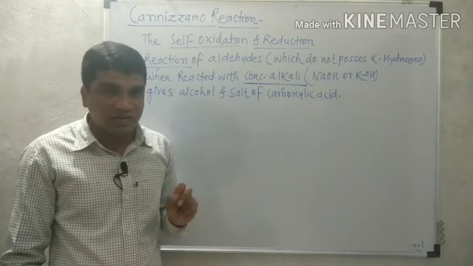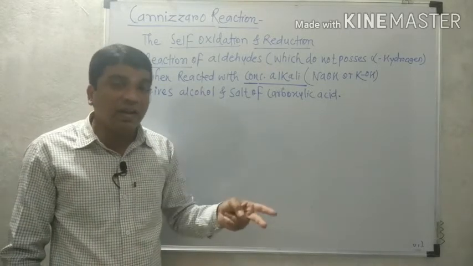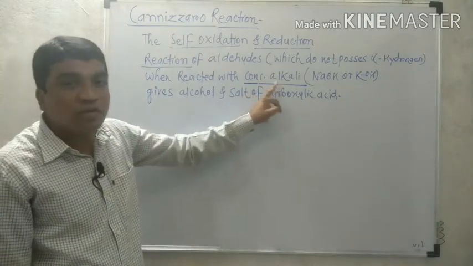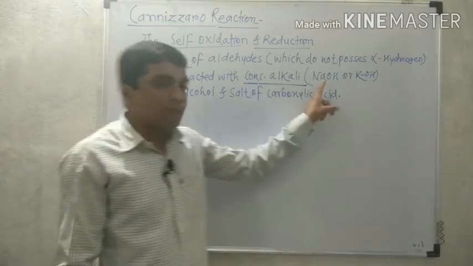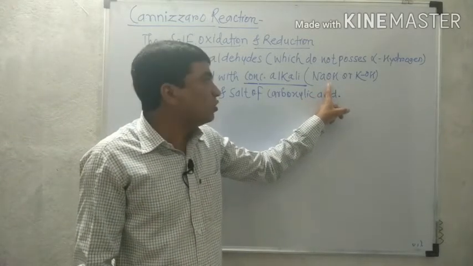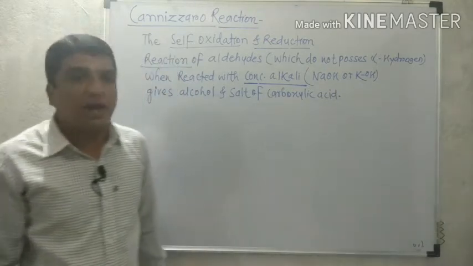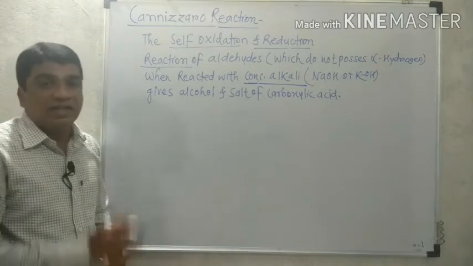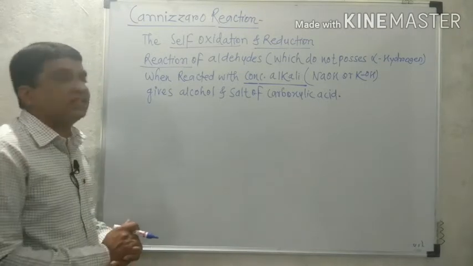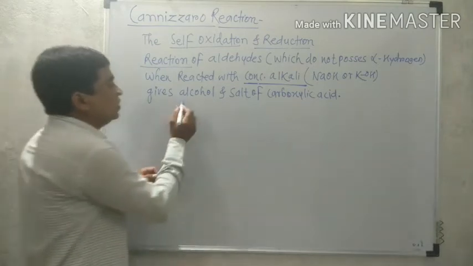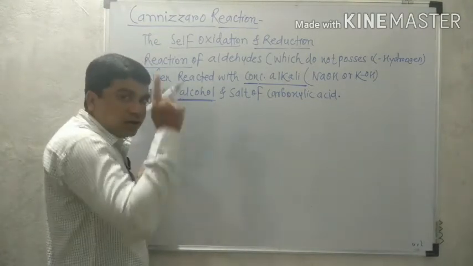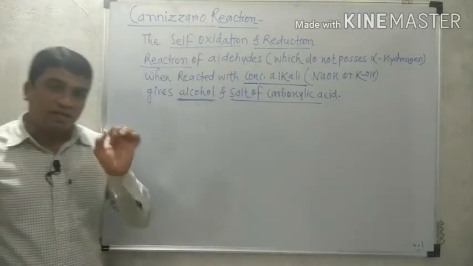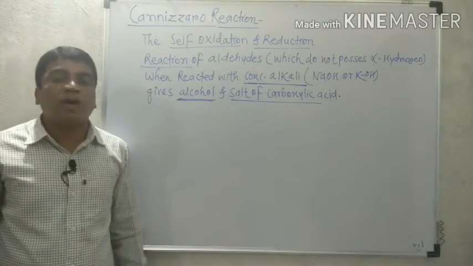So what is the second difference? Aldol condensation is carried out in presence of dilute alkali and the Cannizzaro reaction is carried out by using concentrated alkali, like concentrated NaOH, sodium hydroxide, or KOH, that is potassium hydroxide. So what happens? Such concentrated alkali reacts with aldehyde that does not possess alpha hydrogen in its structure. So that reaction gives the corresponding alcohol. The products are alcohol and salt of carboxylic acid. One product is alcohol and another is salt of carboxylic acid.